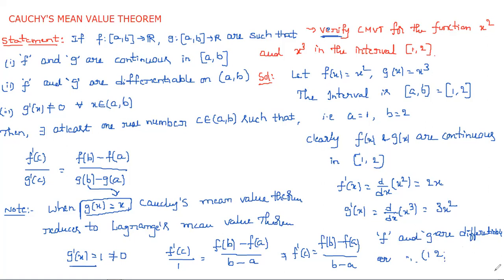What about the third condition? g dash of x not equal to 0. So simply we can write here, g dash of x, we got it as 3x square, right? g dash of x is equal to 3x square. So is this equal to 0 in the given interval?